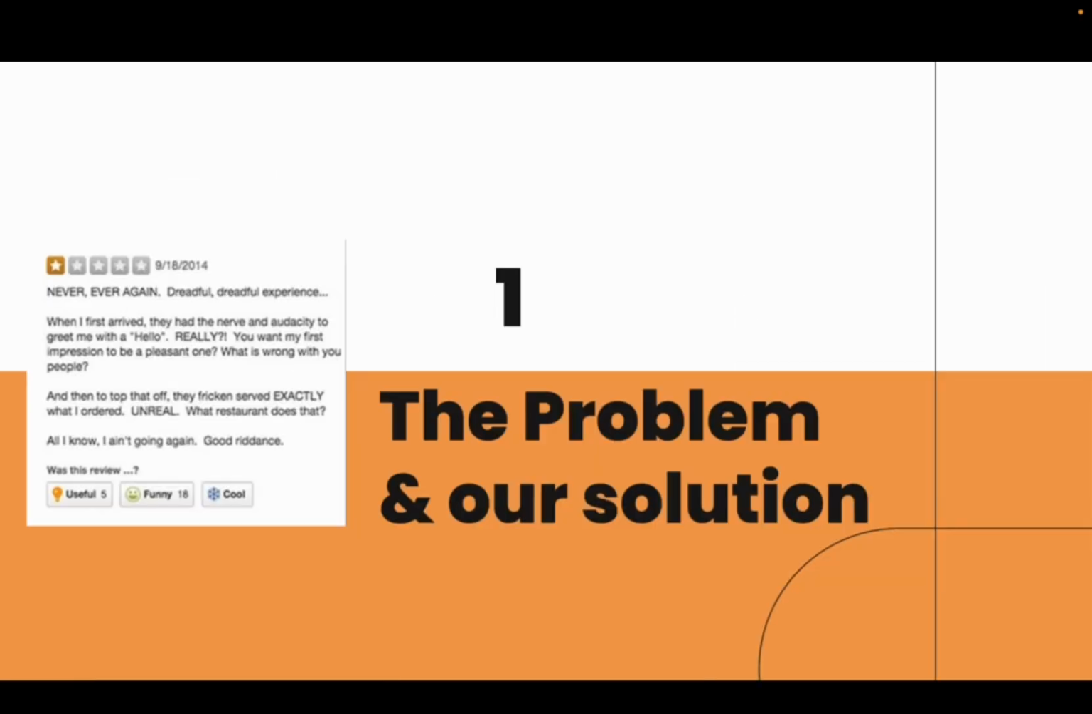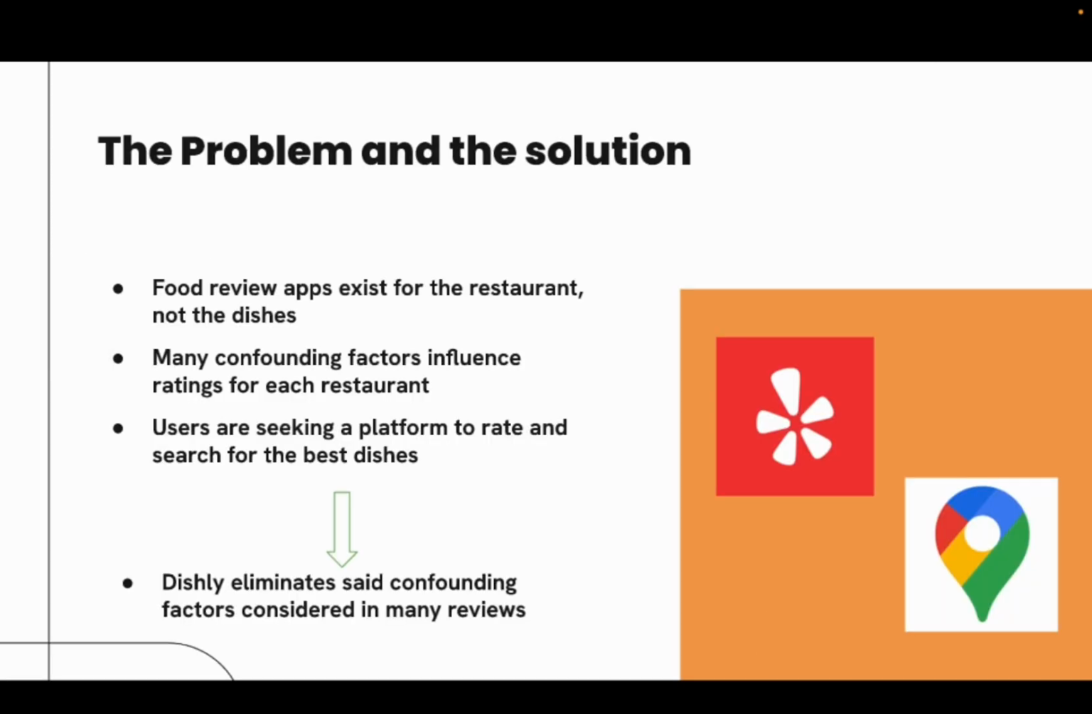So to begin with the problem that we aim to solve with Dishly: food reviews. Large platforms that feature food reviews, notably Yelp and Google Maps, only support user ratings for the restaurant businesses themselves, rather than any individual dishes from those restaurants. Many different factors like service, cleanliness, and wait time can influence a customer's rating for a restaurant, which may leave honest evaluations of the actual food behind. With Dishly, a web app, we aim to solve this problem by creating a platform for food reviews centered around just the dishes and nothing more, eliminating the many confounding factors that sit behind many of these reviews.